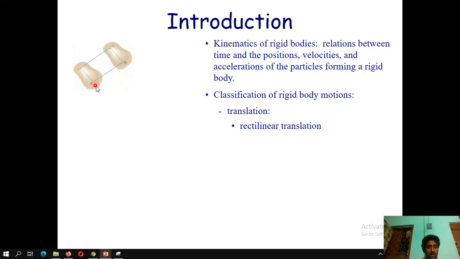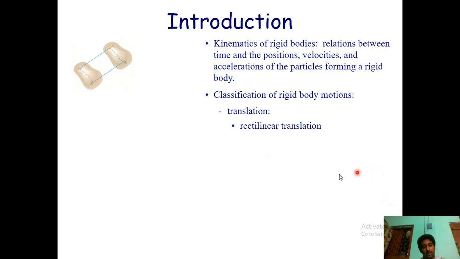While considering a rigid body, you have to consider any two arbitrary points in the body, and those two points will be fixed, and the entire kinematic study or the movement will be studied from this point of view.